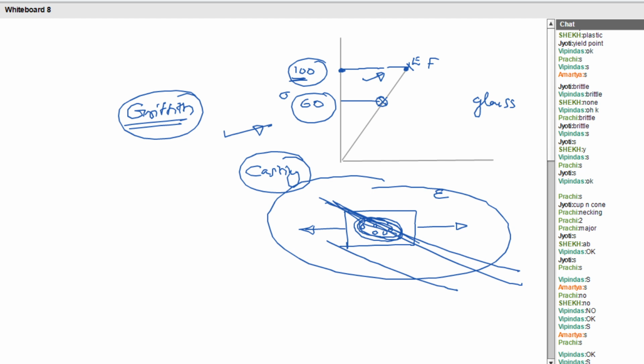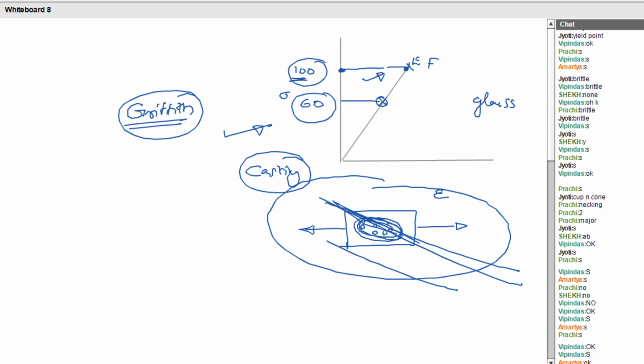Next, he also found out how much stress that material can withstand, how much stress it can produce. That also was calculated by Griffith. For that, he put forward a theory. Okay, that is here like this. Let me take a new page. Up to this, clear to all?